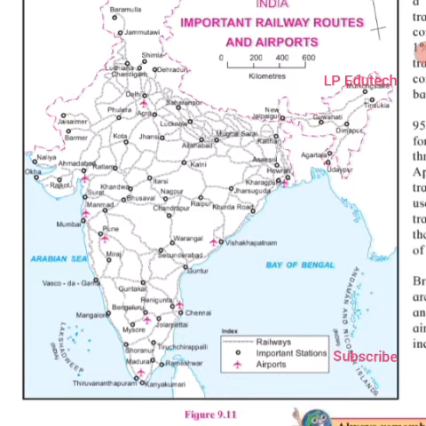Now, the railway network is relatively less dense in the hill states, northeastern states, central parts of India, and Rajasthan, while it is dense in the North Indian plains. So this is the North Indian plains part. It is a dense one, and here we have the desert area, right? The northeastern states and these hilly, physically challenging areas, and the central part of Maharashtra, central part of India, are also not that much developed as I expected.